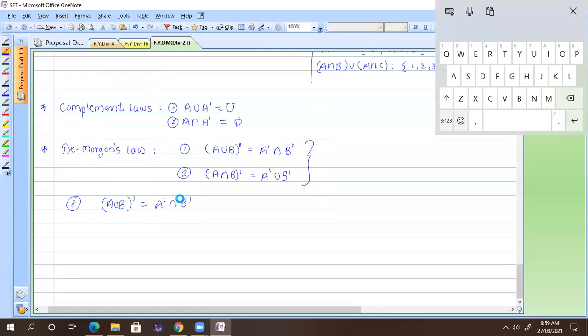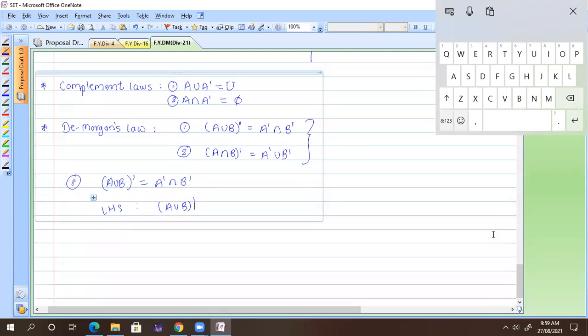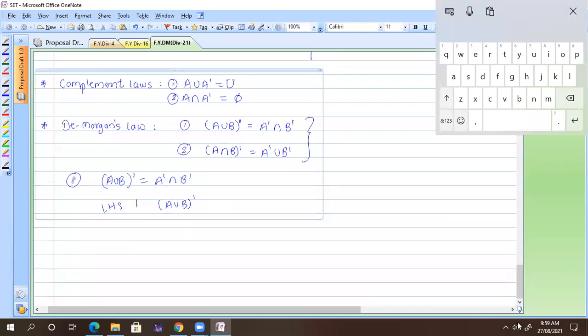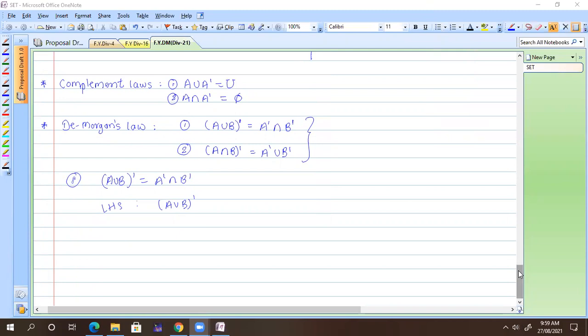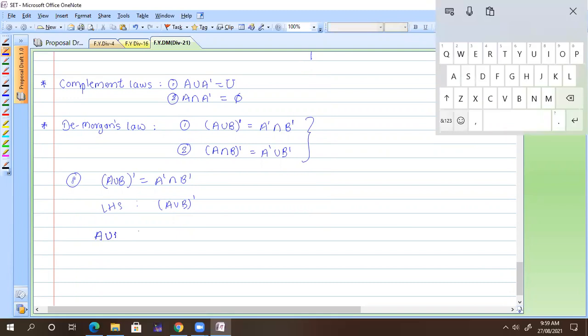Here we can take the LHS. We need to find A union B, its complement. So we can first find out what A union B is: set A union set B. So I just consider a set.